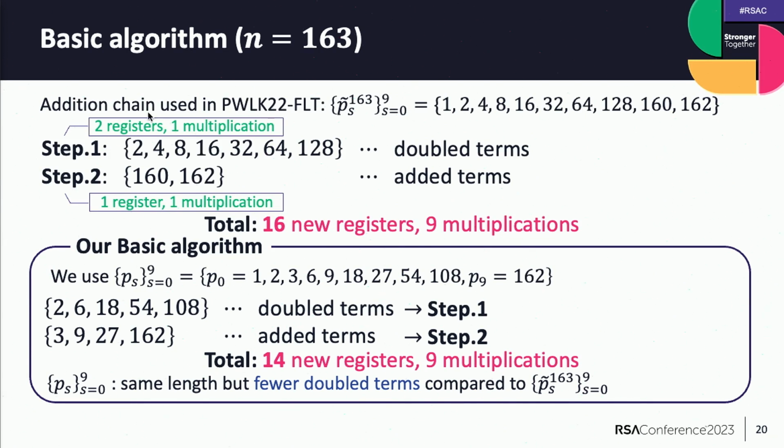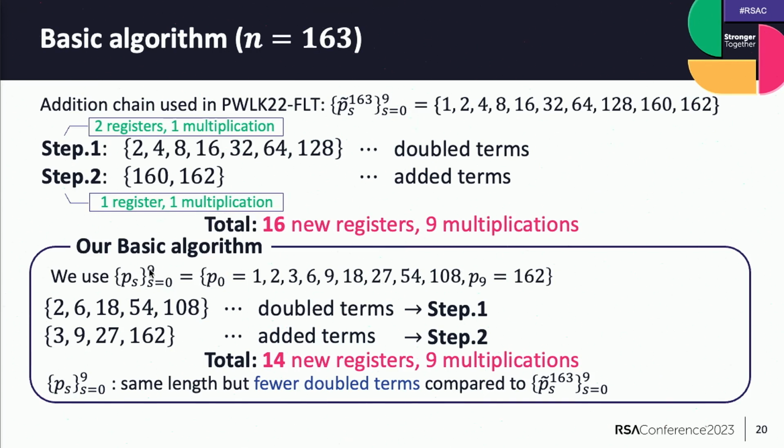So we check the addition chain used in PWQ-FLT again, and we call this PS children. You see that PS children consists of 7 double terms and 2 other terms. And they correspond to a term calculated in step 1 and calculated in step 2 in each. Note that step 1 requires 2 new registers and one multiplication, and step 2 requires 1 register and 1 multiplication. In total, 16 new registers and 9 multiplications are required.